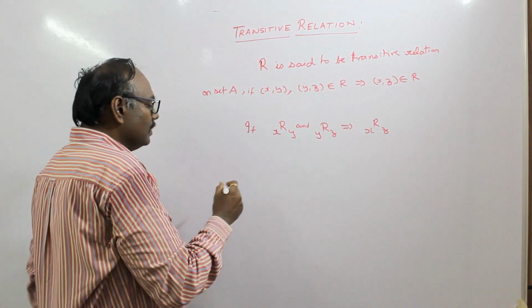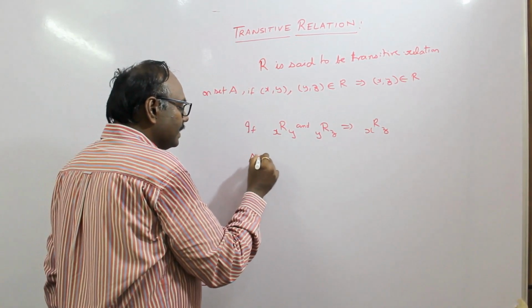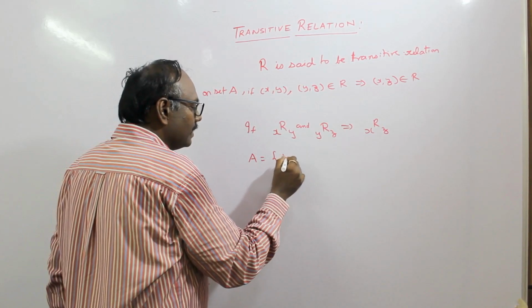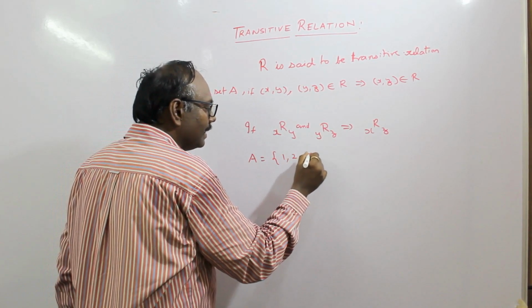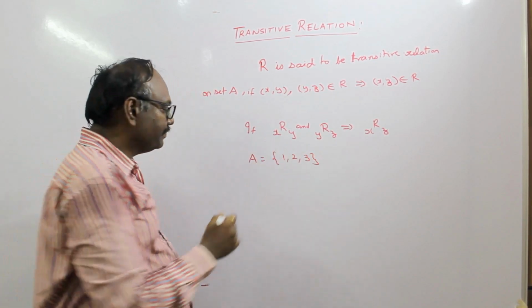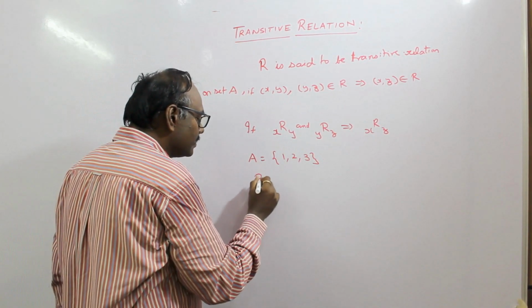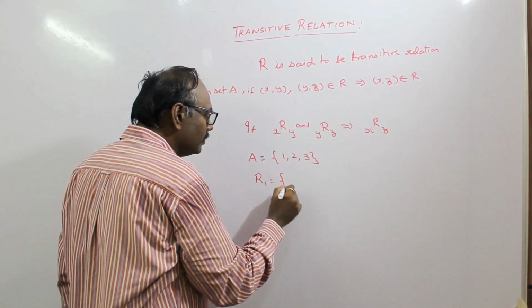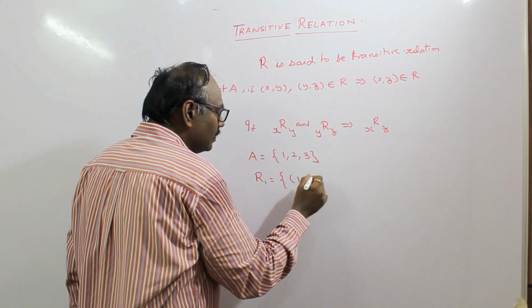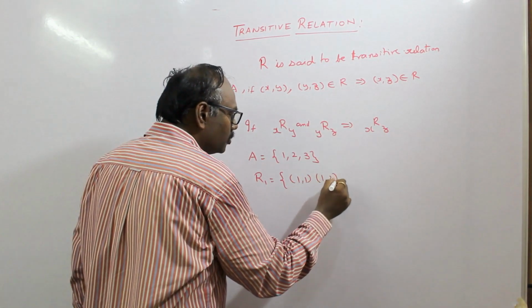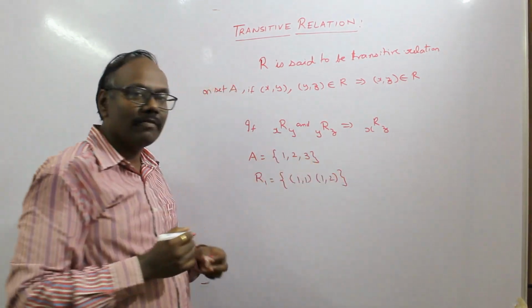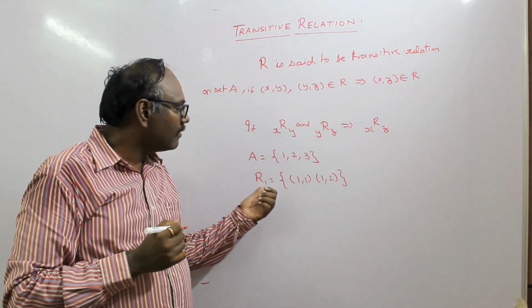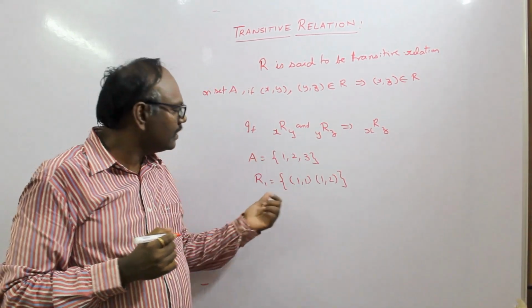Let us take a set A which contains the elements, say, 1, 2, 3. Then let us consider some relations, say R1 equal to {(1, 1), (1, 2)}. Now this R1, being a subset of the Cartesian product, is a relation.